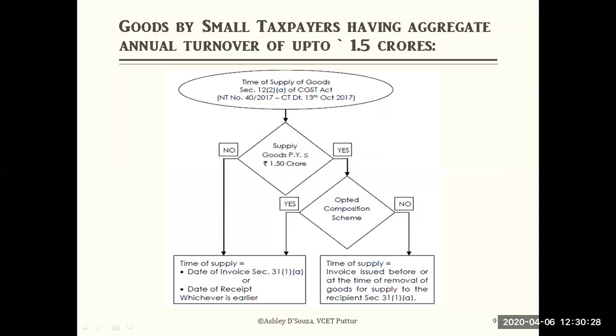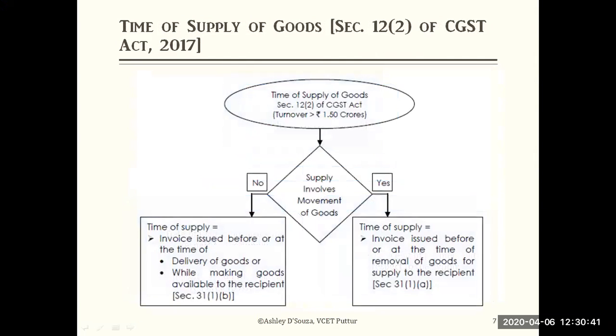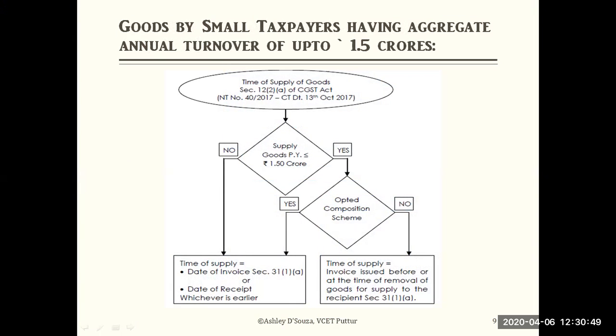Look at this one: goods by small taxpayers having aggregate annual turnover up to 1.5 crores or less. What we studied earlier was 1.5 crores or more. Now we are dealing with turnover of 1.5 crore or less, and how to find the time of supply of goods.